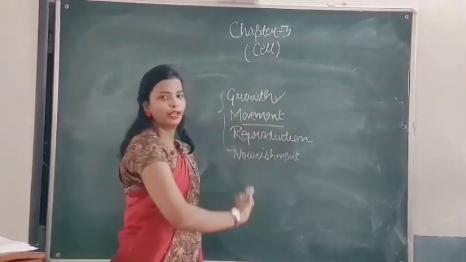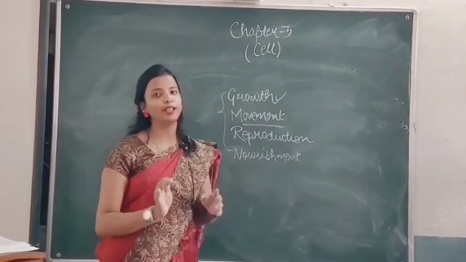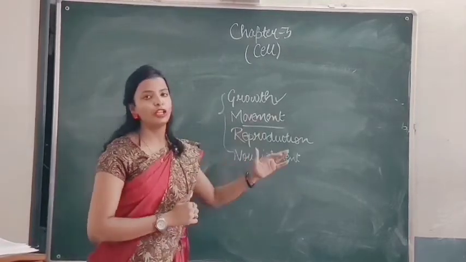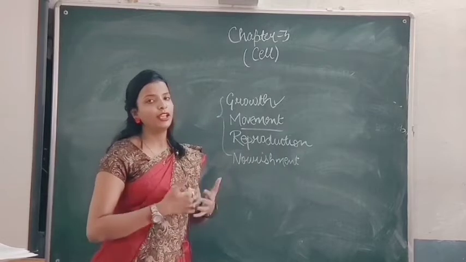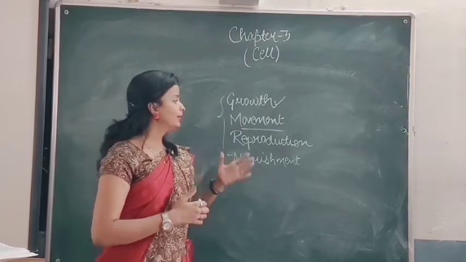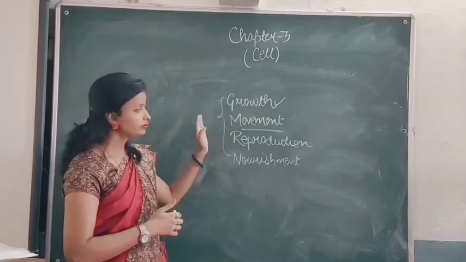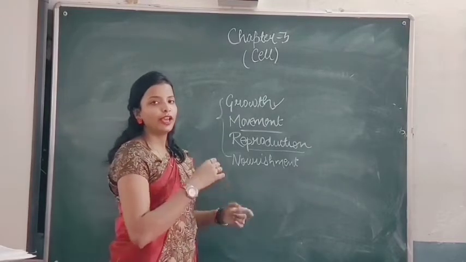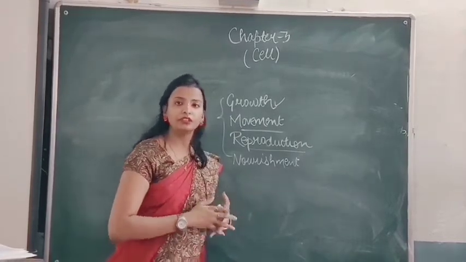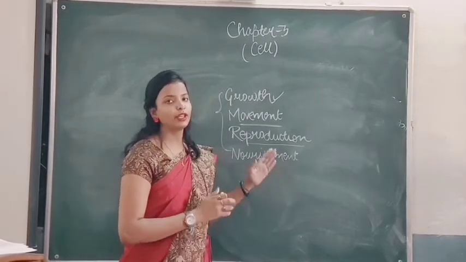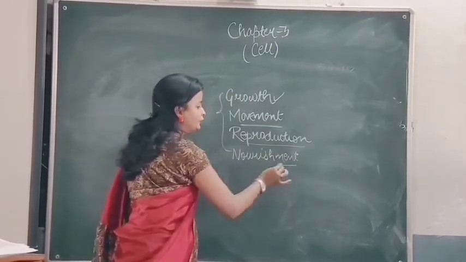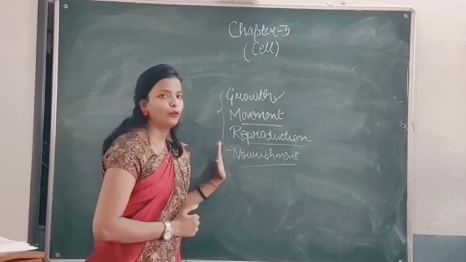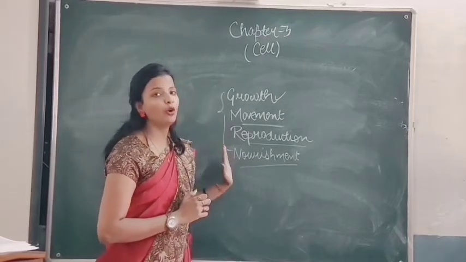Then movement: all living organisms can move from one place to another except plants. Plants cannot move. Apart from plants, all living organisms in the animal category, like humans, birds, insects, can show the characteristic of movement. Then reproduction. What is reproduction? The organisms reproduce to produce offspring or children. So all living organisms show reproduction. And nourishment means they take food, they obtain energy and then they grow. So these are the 4 common characteristics shown in all living beings.